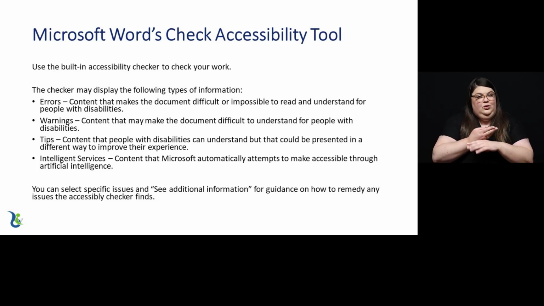You can select specific issues and see additional information for guidance on how to remedy any issues the accessibility checker finds.